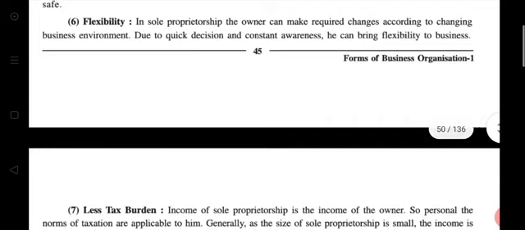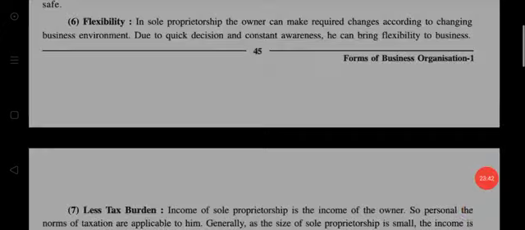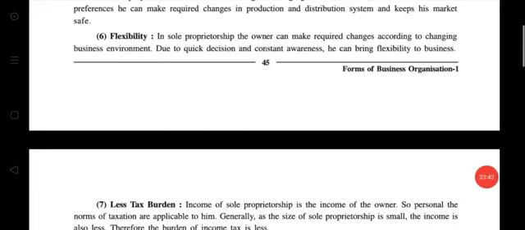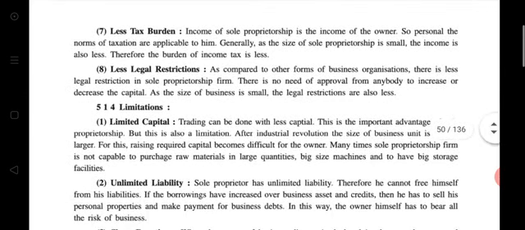Sixth point, flexibility. In sole proprietorship, the owner can make required changes according to the changing business environment. Due to quick decision and constant awareness, he can bring flexibility to business. Seventh, less tax burden. Income of sole proprietorship is the income of the owner, so personal norms of taxation are applicable to him. Generally, as the size of sole proprietorship is small, the income is also less. Therefore, the burden of income tax is less.